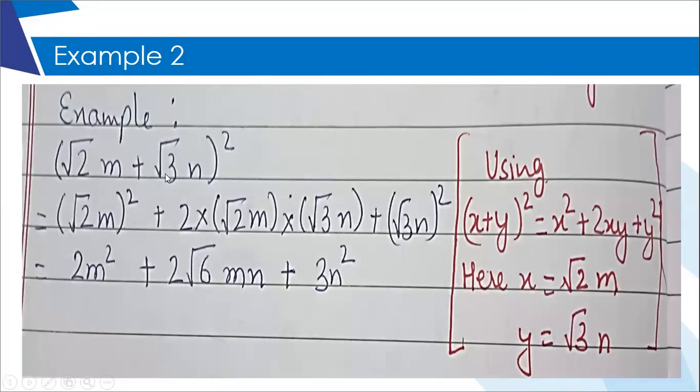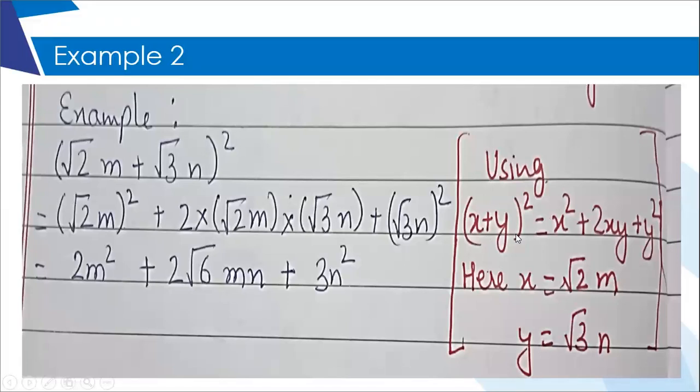So first copy the question, root 2m plus root 3n. The root is only on the number part and not the variable part. If you see, bracket and square, and I have to first think out of the 11, 12 identities which I have written in my notebook right now, which one we are going to use over here. It is very easy over here. Here we will be using the first identity only, x plus y whole square.